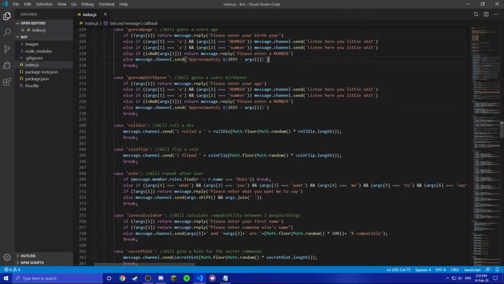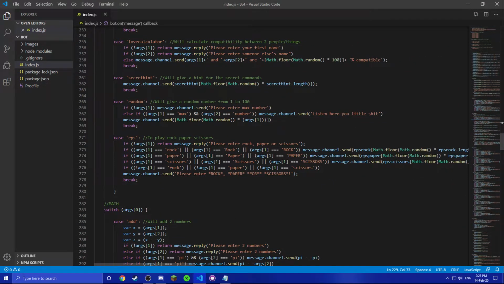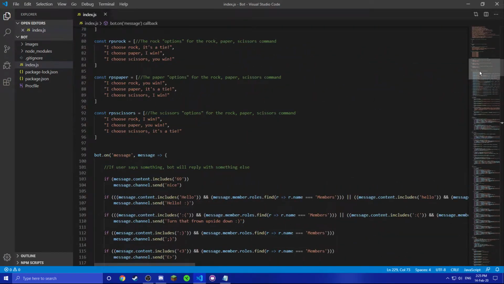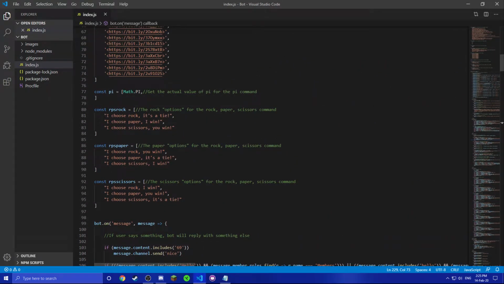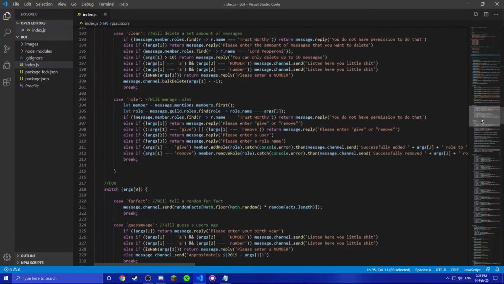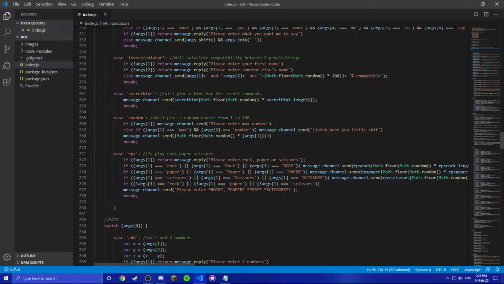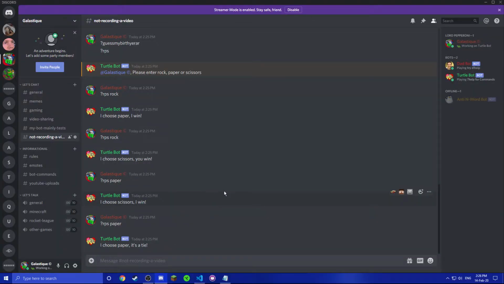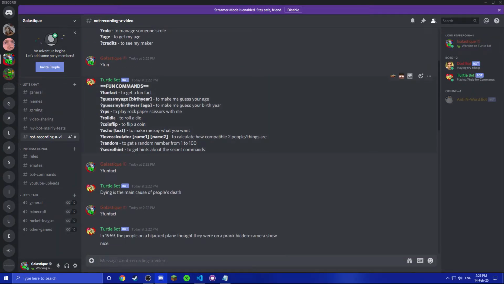This command, I made it yesterday. So basically, if someone chooses rock, it's gonna send a random argument between these three. So either rock, it's a tie, paper, I win, or scissors, you win. If someone chooses paper, it's basically the same thing, and scissors, it's pretty much the same thing. And yeah, it's mainly the same command as the fun fact thing, except now if you enter rock, it's gonna do the same thing. If it's paper, and so on. Same thing.